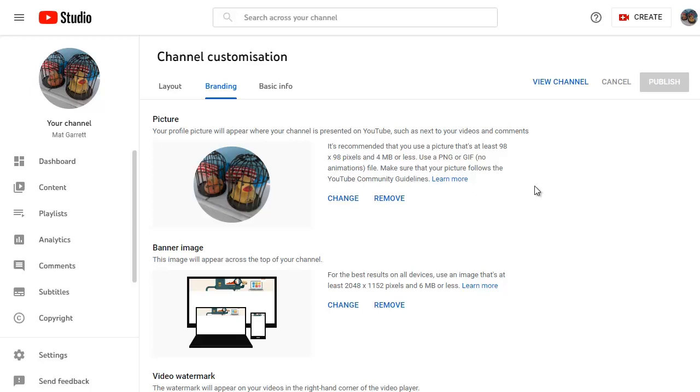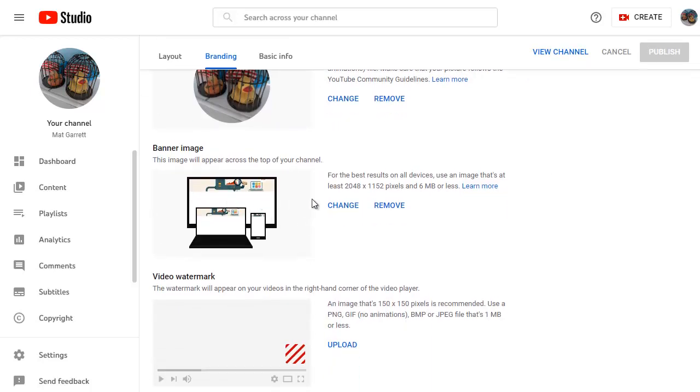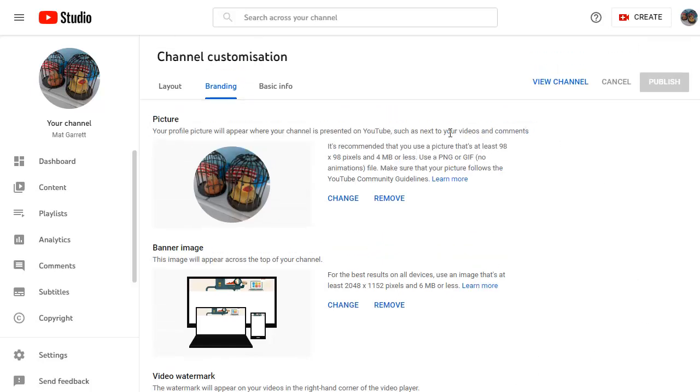And obviously that can be your own photo if you want to use that. And let's scroll down. You also need a background image, which is 2048 by 1152. And if you look below, we also need a video watermark that will appear in the bottom right hand corner of our videos. Now that should be a PNG with a transparent background preferably, and that needs to be 150 by 150.